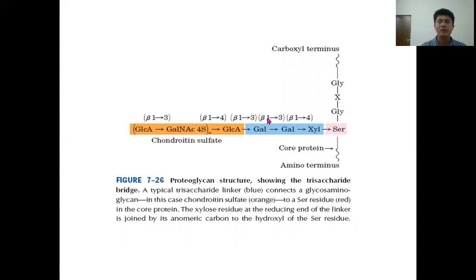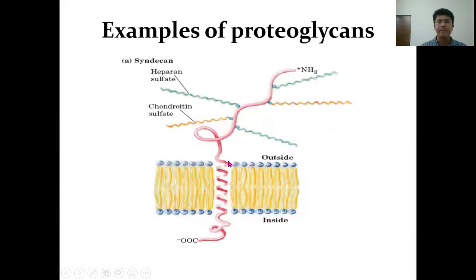So this is an example of proteoglycan in which the glycosaminoglycans may be attached to the serine of the protein through xylose, and xylose is a part of an oligosaccharide linkage between these glycosaminoglycans and the protein. So a trisaccharide bridge is present in this case. So this is another example of proteoglycan. You can see the chondroitin sulfate and heparan sulfate are covalently linked to the protein.